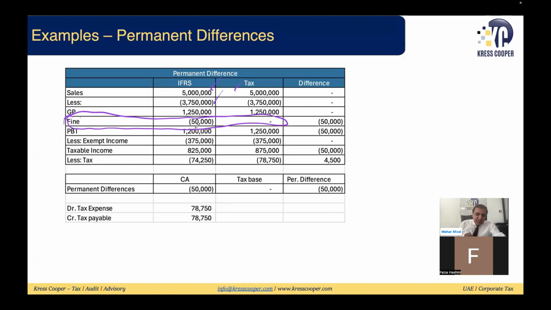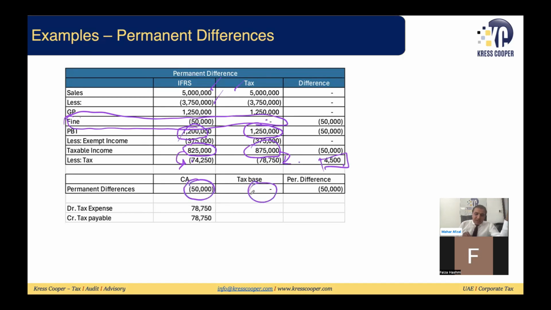So my accounting profit is 1.2 million, my taxable profit 1.25 million. We know up to 375,000 is exempt, there's no tax. Any income beyond this, 825,000, is taxed at 9%. If I take 9% of this, this is the amount. If you see the overall impact, the difference is 4,500. This 4,500 is basically the difference as per IFRS and as per the tax authorities. So as per IFRS, this is an expense.